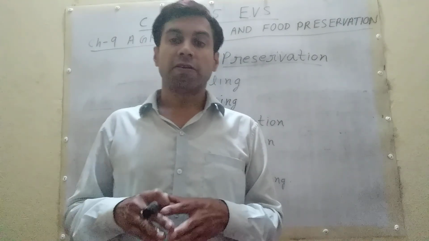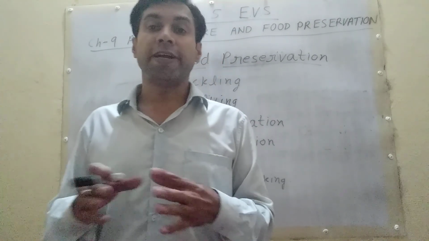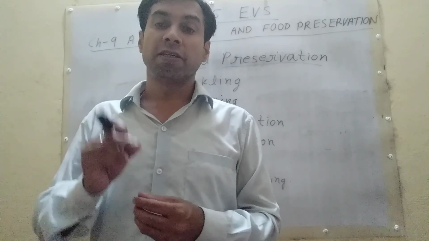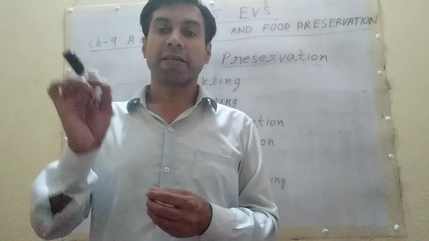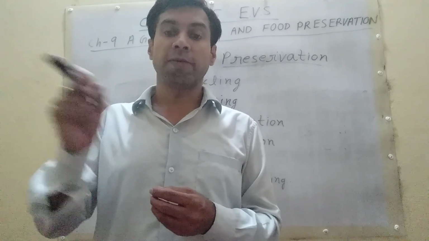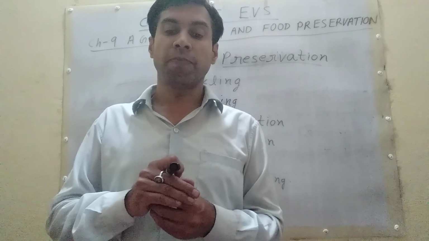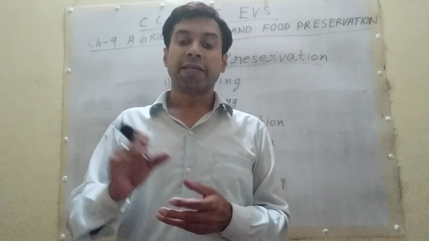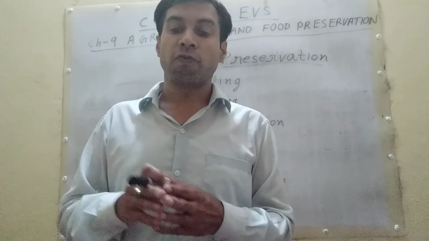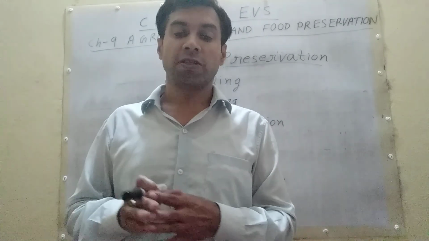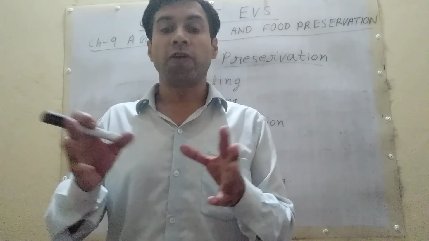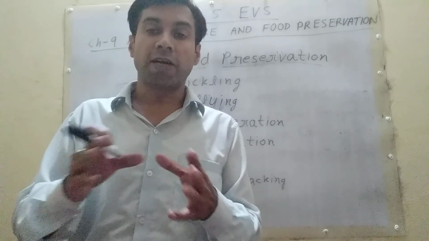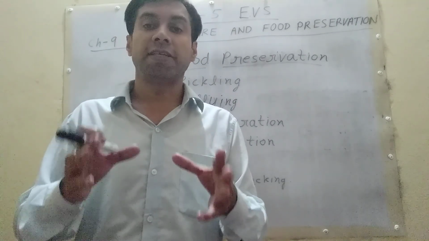Now student, book exercise, fill in the blank. If food is stored at a low temperature, the growth of blank can be controlled. What do we write in the blank? If food is stored at a low temperature, the growth of bacteria can be controlled. The grains are separated from the stalk by a process called winnowing. The process of separating grains from the cut crop is called threshing.